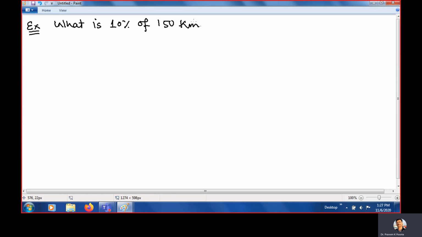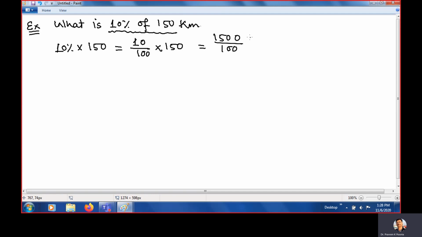Clear? So you try to understand it very easy. This is not difficult. Whenever you are calculating percentage of some amount, when "of" is there, simply you need to multiply. 10% means 10 upon 100 into 150. Clear? If you will multiply them, how much it is? 1500 upon 100. And if you will divide by 100 here, divide by 100 here, how much you will get? 15 upon 1, that is 15.